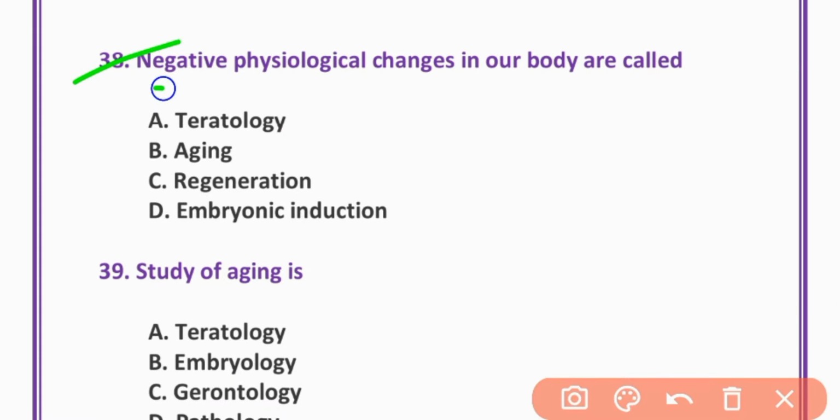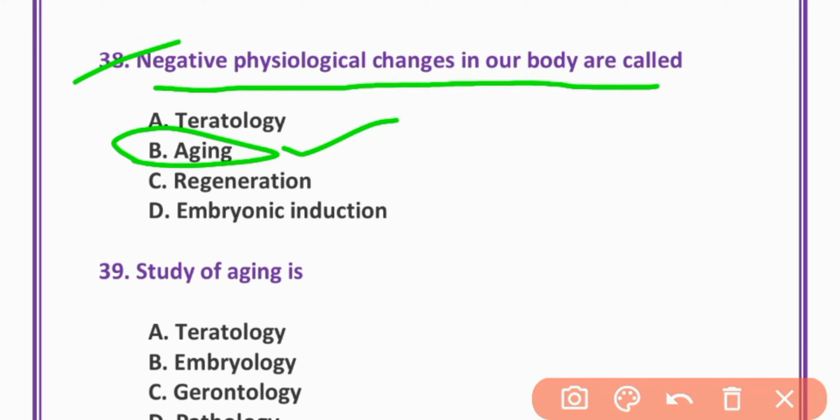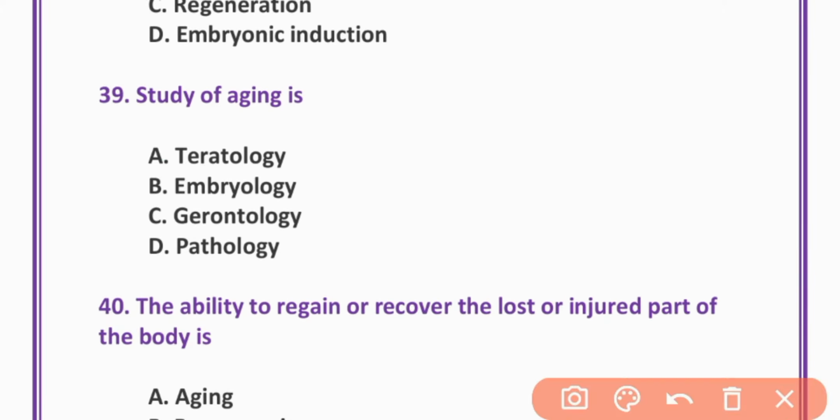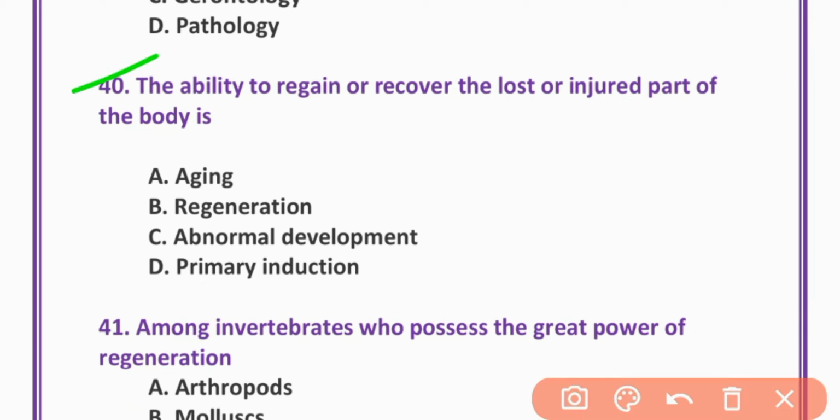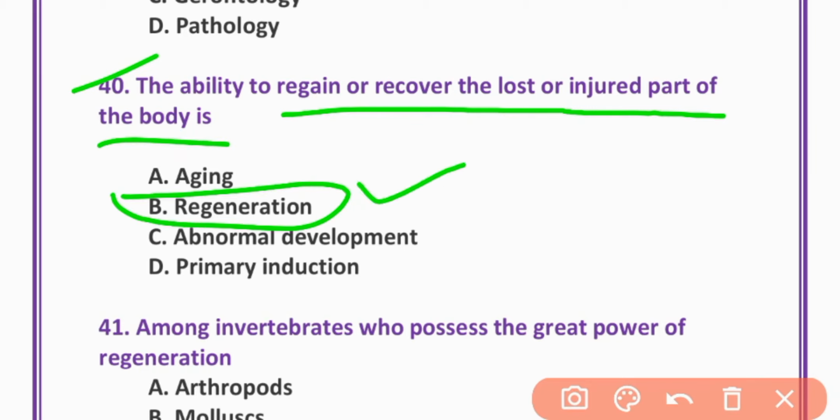38. Negative physiological change in our body is called aging. Option B is correct. Aging. Study of aging is called gerontology. Option C is correct. MCQs number 40. The ability to regain or recover the lost or injured part of body is called regeneration. Option B is correct. Regeneration.